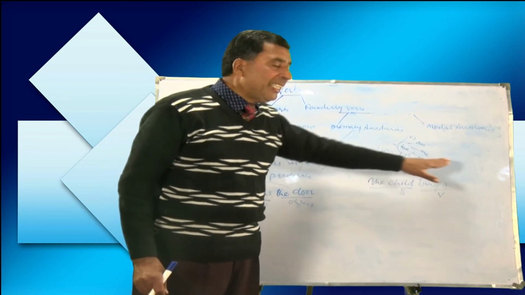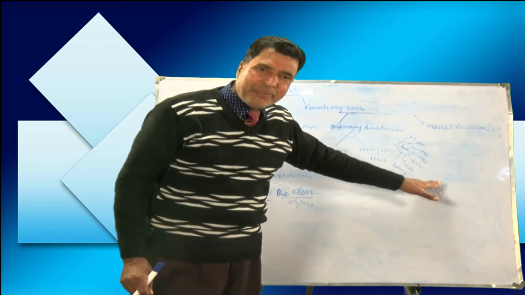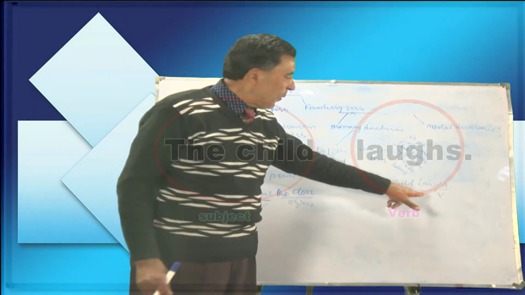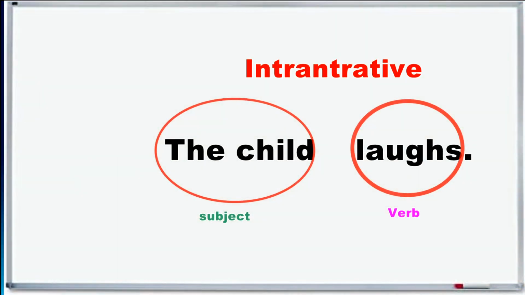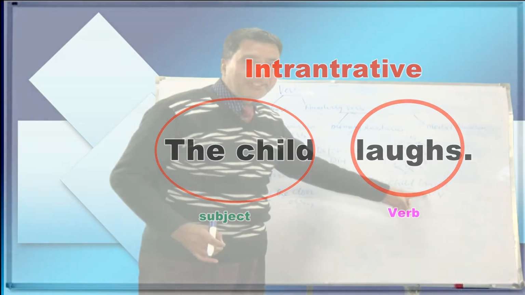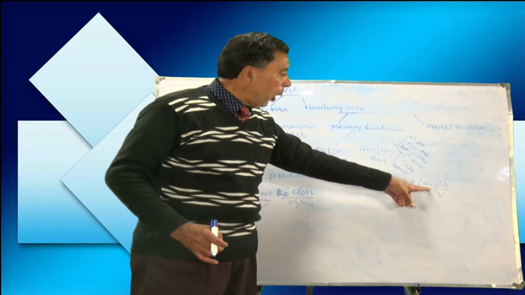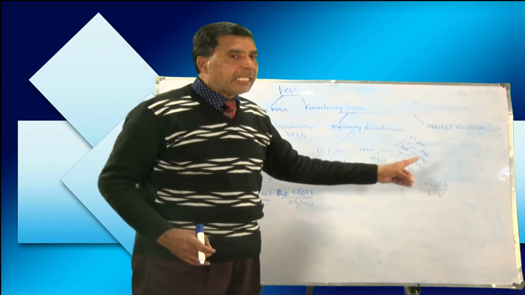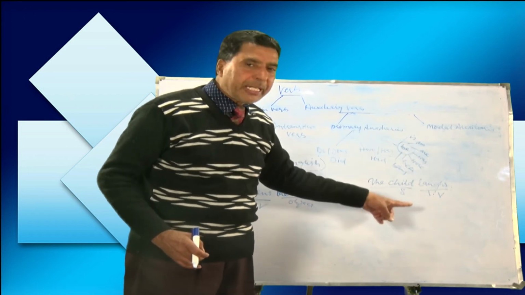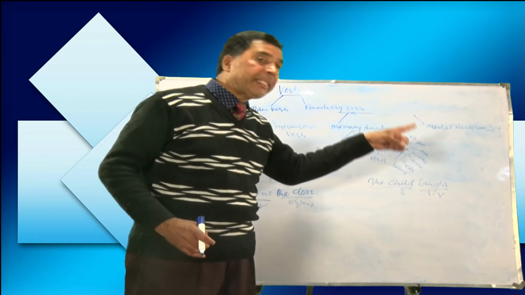It does not need any object to complete its meaning. So the verb is used here as intransitive. So an intransitive verb is that where the action does not pass from subject to object but stops with the doer. So here the verb laughs is intransitive because it does not need any object, anything to complete its sense.